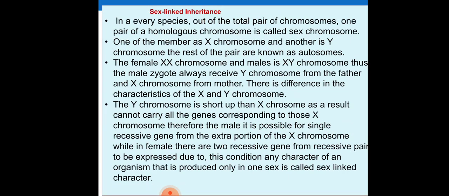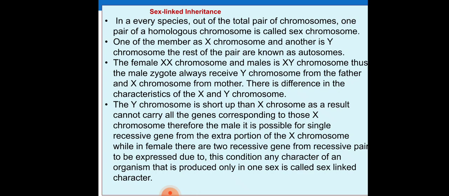Sex-linked inheritance. In every species, out of the total pairs of chromosomes, one pair of homologous chromosomes is called the sex chromosomes. One member is the X chromosome and the other is the Y chromosome. The rest of the pairs are known as autosomes. The female has XX chromosomes and the male has XY chromosomes. Thus, the male zygote always receives the Y chromosome from the father and the X chromosome from the mother.